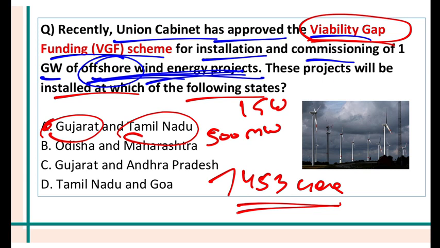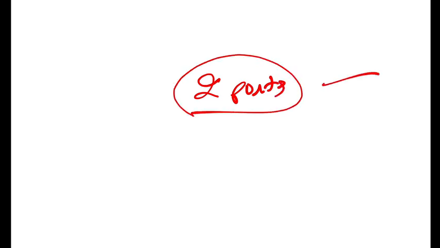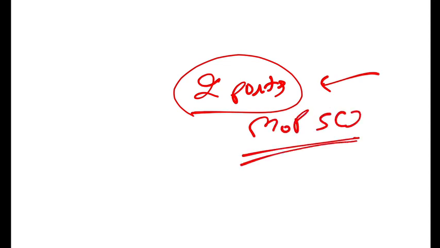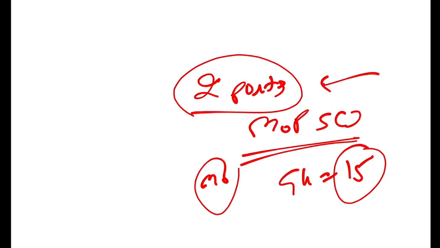So the nodal ministry will be the Ministry of New and Renewable Energy. Also in this scheme, two ports of India, they have not named the ports so far, will also be supported by the Ministry of Ports, Shipping and Waterways to meet the requirements of offshore wind development. And currently in India, let me tell you, Gujarat is leading insofar as wind energy is concerned. And the Ministry of New and Renewable Energy also celebrated Global Wind Day on 15th of June.